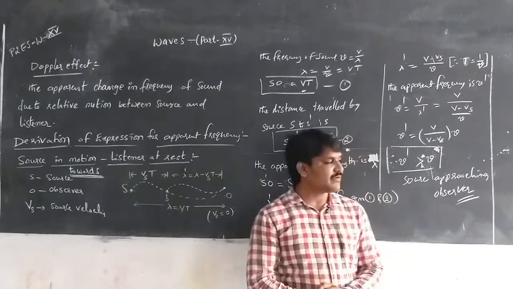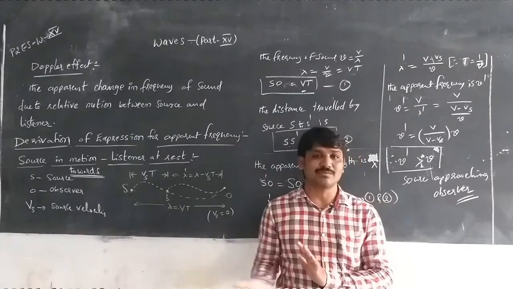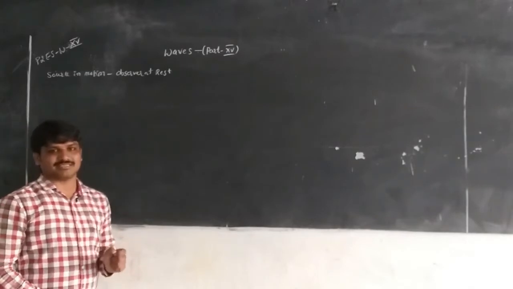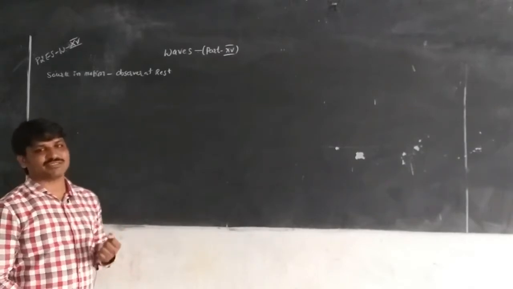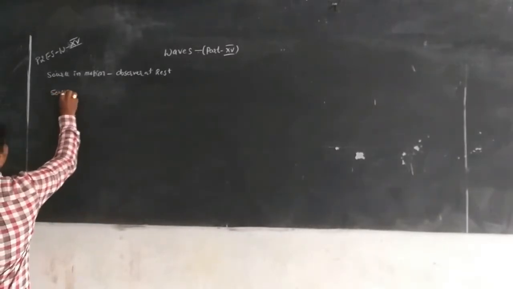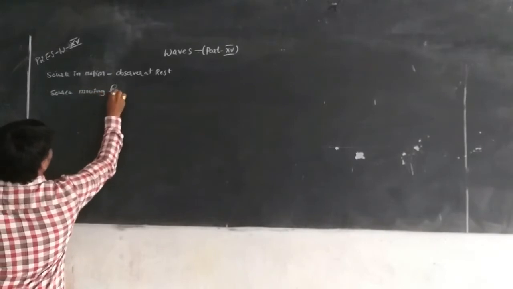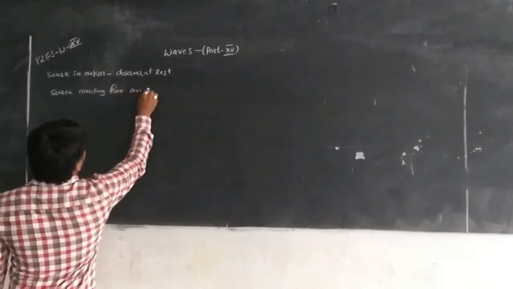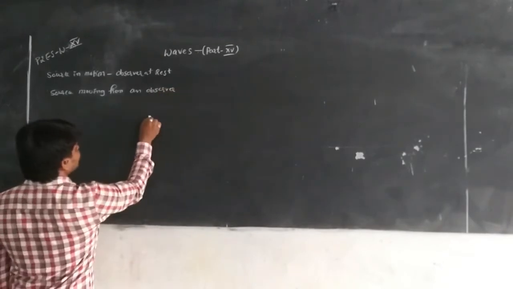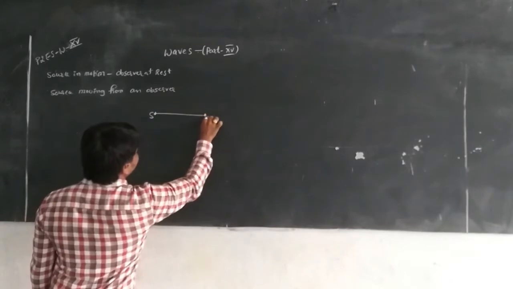Then if the source is receding from the observer, moving away from the observer, consider the source at this point and the observer at this point.